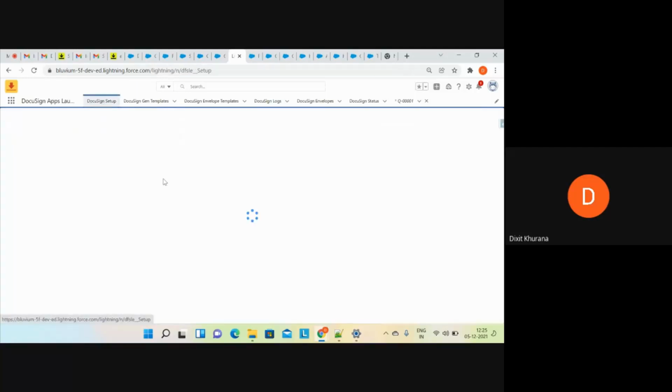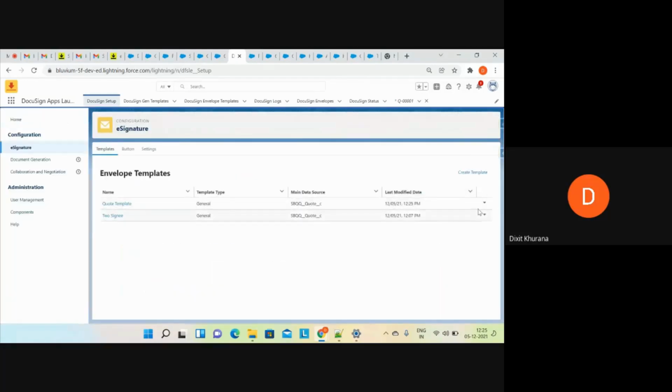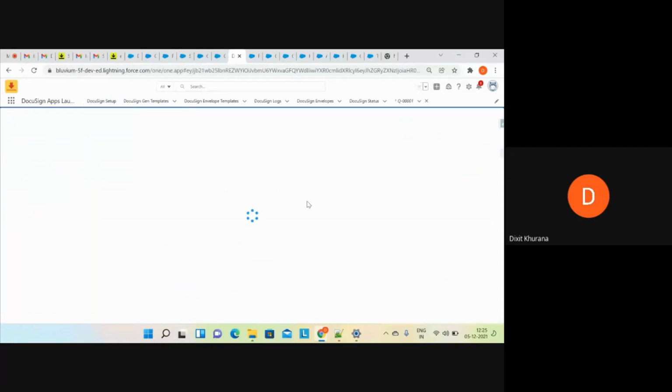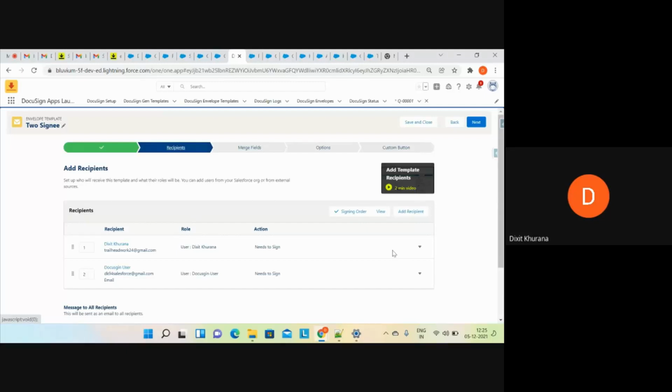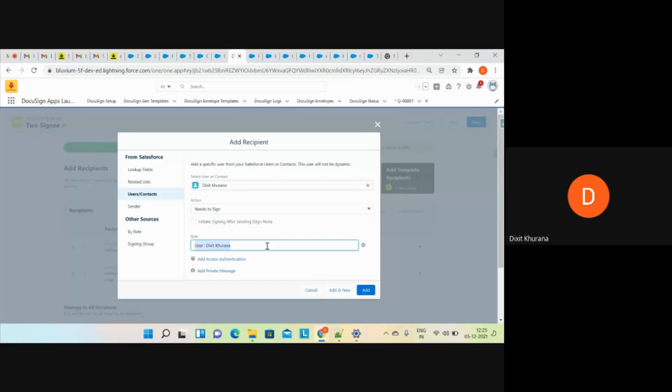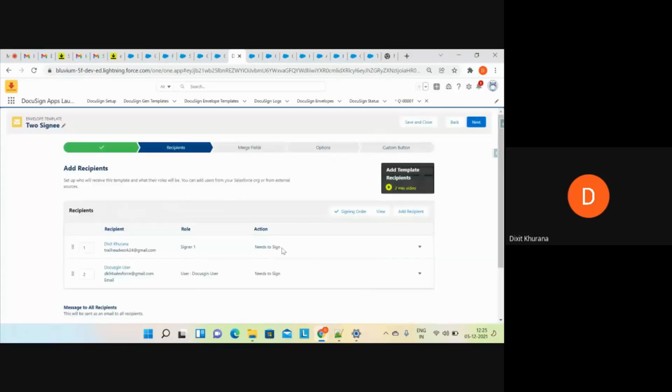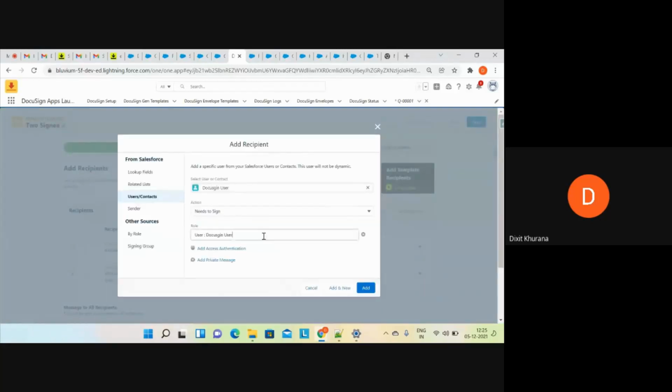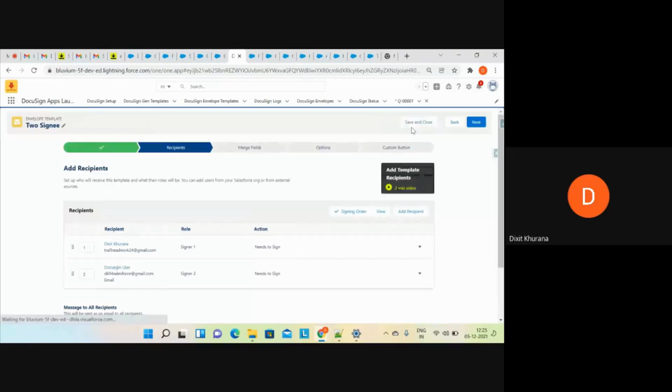Now, in a similar way, I'll go back to my second template. This one. Go back to recipients, simply click on edit. Okay. What I'll be doing is signer 1 and signer 2. I'll click on save.